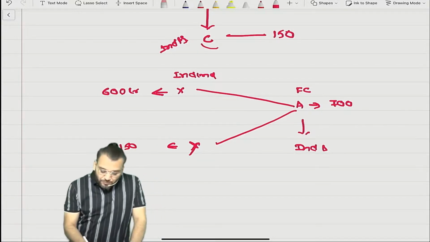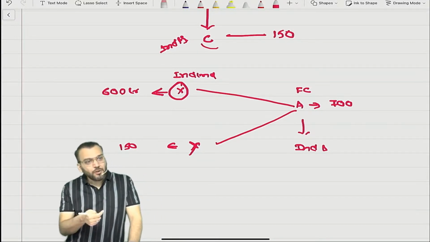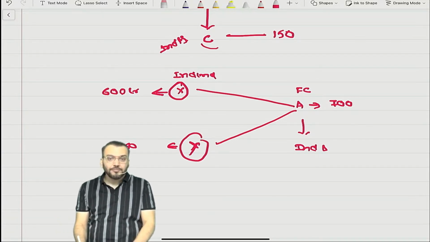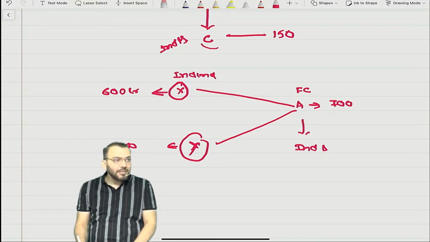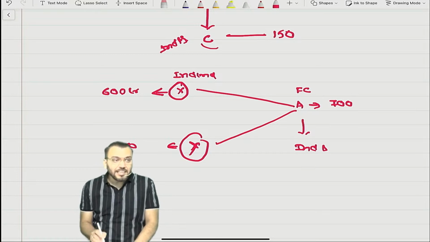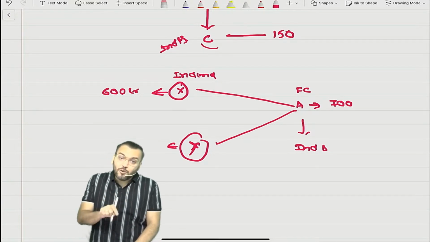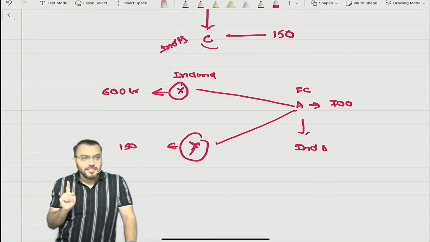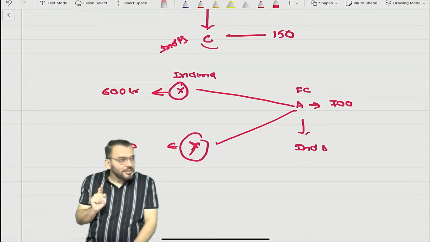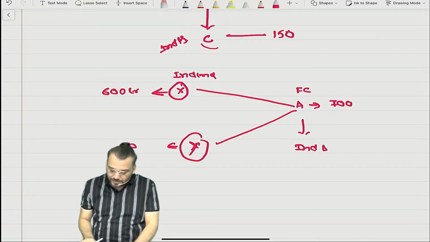Now can you say for X Ind AS is applicable from phase 1, but Y is a subsidiary of A. Can you say A is not covered in the rules at all? So for Y Ind AS is not applicable. They can voluntarily adopt what? Ind AS. They can voluntarily adopt Ind AS. I hope you have understood. Let's see what they say.